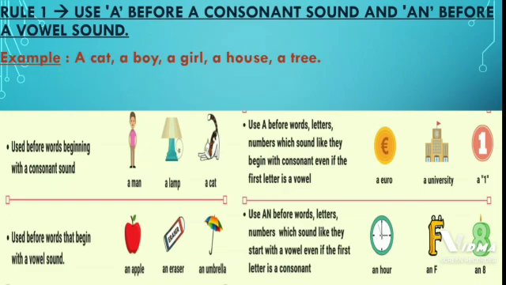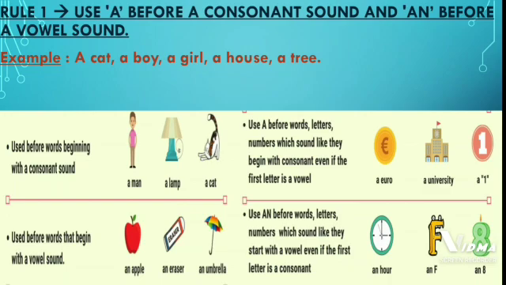Example: a cat, a boy, a girl, a house, a tree. So here cat starts with k, boy starts with b, girl starts with g, house starts with h, tree starts with t. Therefore, cat, boy, girl, house, tree are words that have consonant sound. Hence, we have used a before a consonant sound.